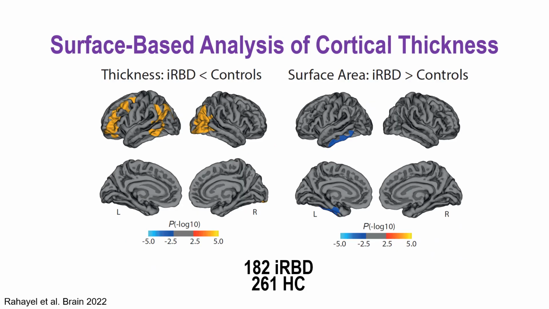In a paper published in Brain in 2022, we investigated the presence of brain atrophy, here cortical thinning and changes in cortical surface area, in a large T1-weighted MRI dataset of 182 isolated RBD patients confirmed with polysomnography and 161 healthy controls. We found that patients with isolated RBD had several areas with cortical thinning or increased cortical surface area.